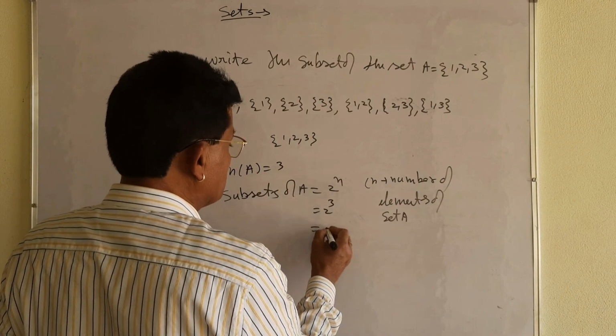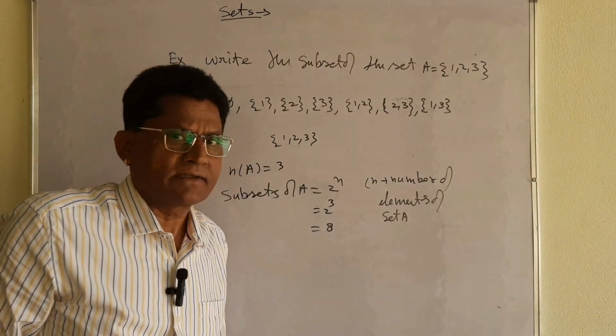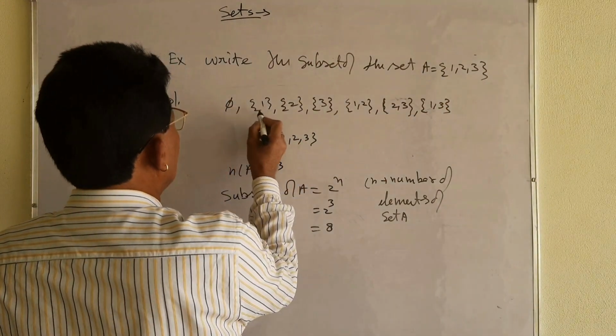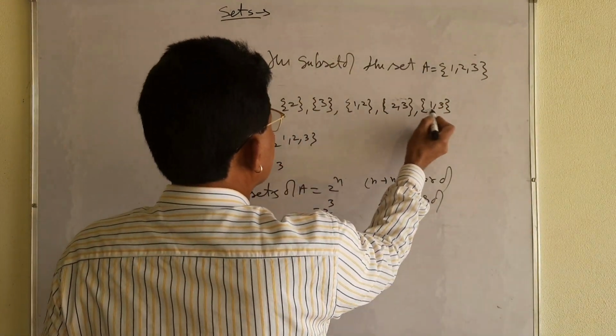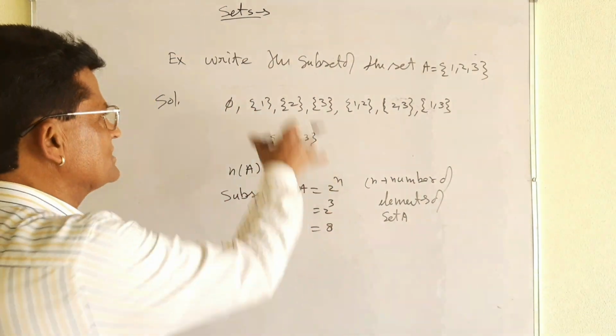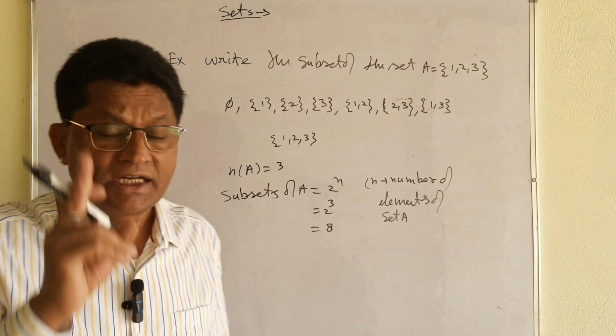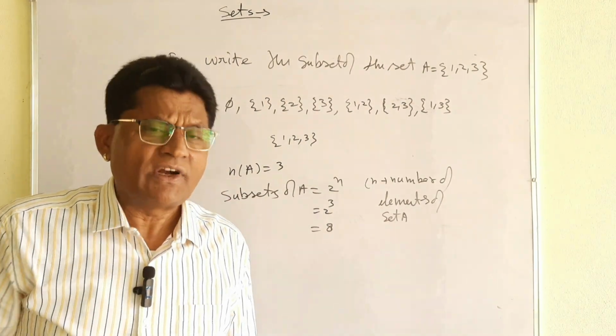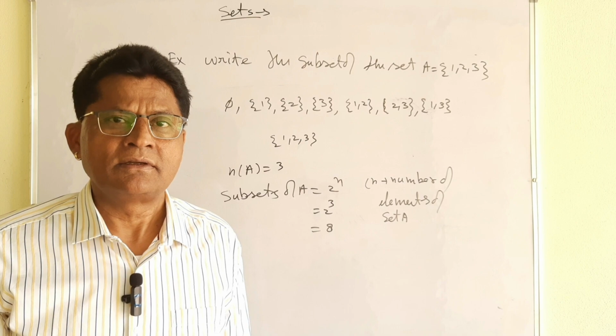How much is 2 to the power 3, my dear students? 8 subsets should be there. How many did we write? 1, 2, 3, 4, 5, 6, 7, 8 subsets are there. All possible subsets I have given over here, my dear student. This is a very important topic. As I told you, I am discussing. Then what will be the power set?